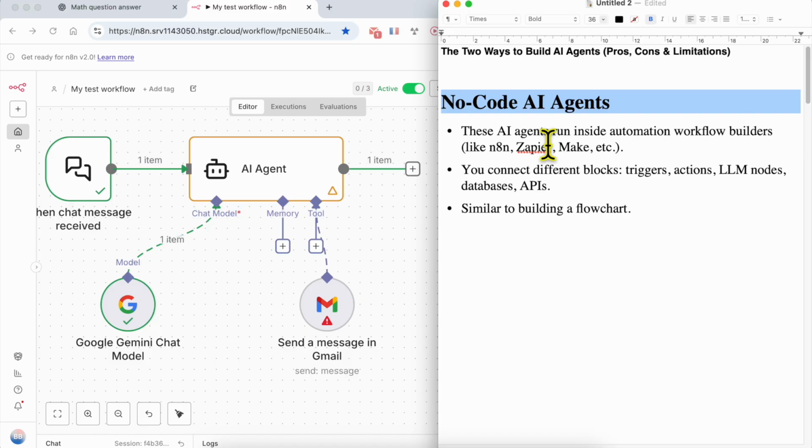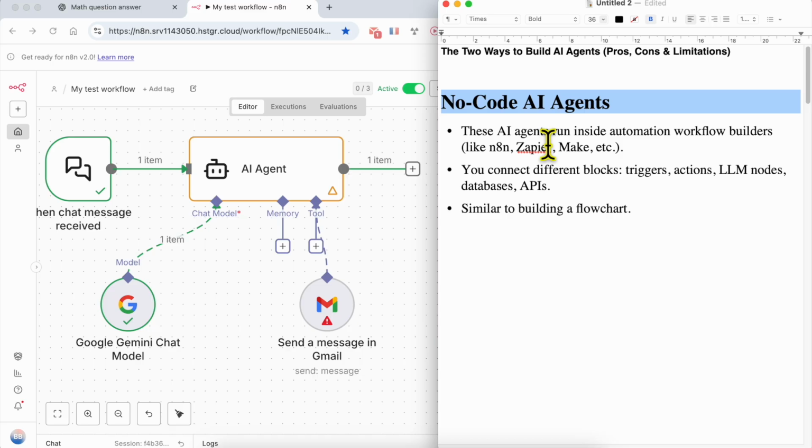So first, let's define what is an AI agent. An AI agent is a brain that understands your requests and does actions. What these actions can include, for example, send a message to a person instead of you, or instead of doing it manually. Another way to understand an AI agent is to compare it to LLMs like ChatGPT.